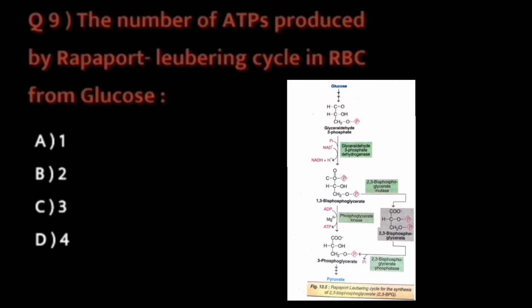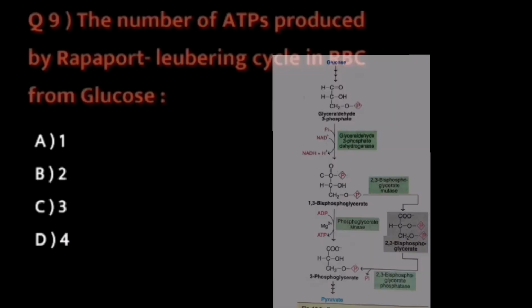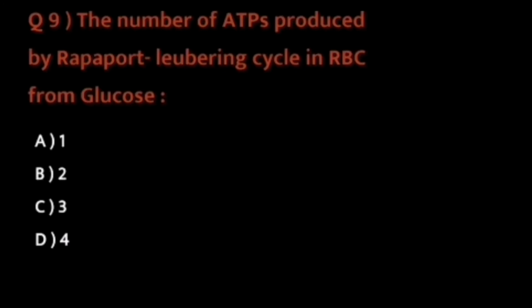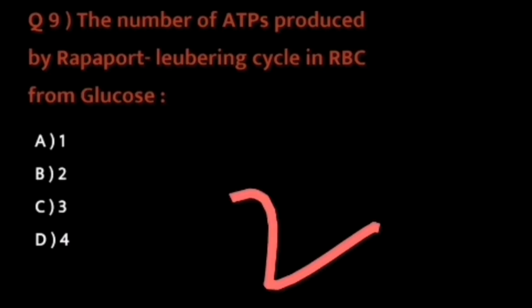Yes. When you look at glycolysis, when 1,3-bisphosphoglycerate forms 3-phosphoglycerate, then ATP is being produced. But if we talk about the Rappaport cycle, in this case no ATP is generated. So you can say that during this cycle only 2 ATP is being produced. How? It is during the conversion of phosphoenol pyruvate to pyruvate. So the correct option is option B, that is 2 ATP is being produced during the Rappaport-Lubering cycle.